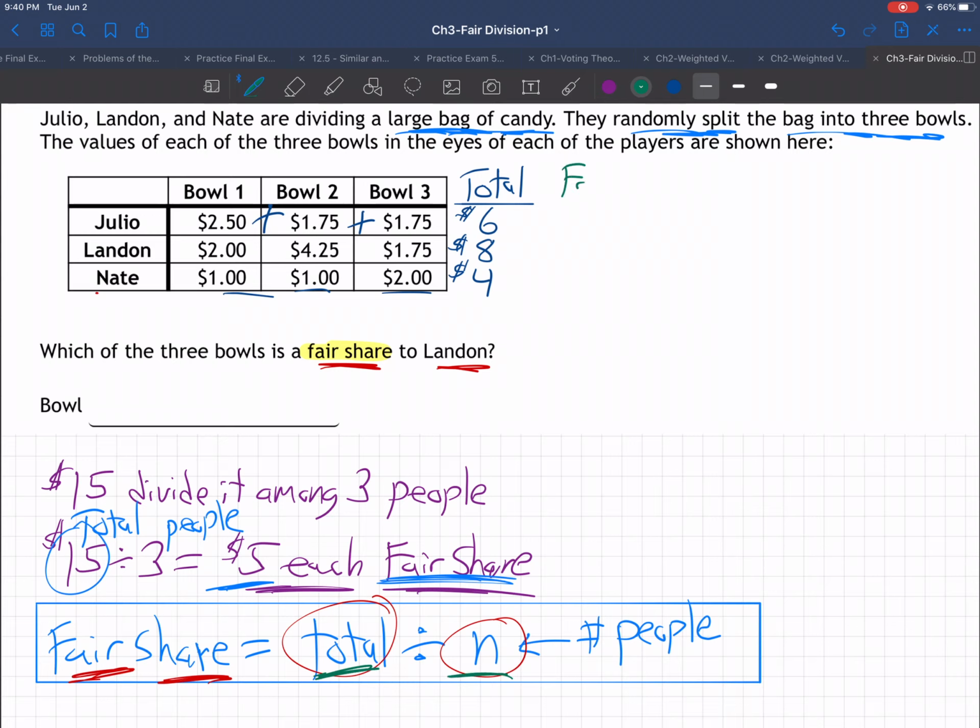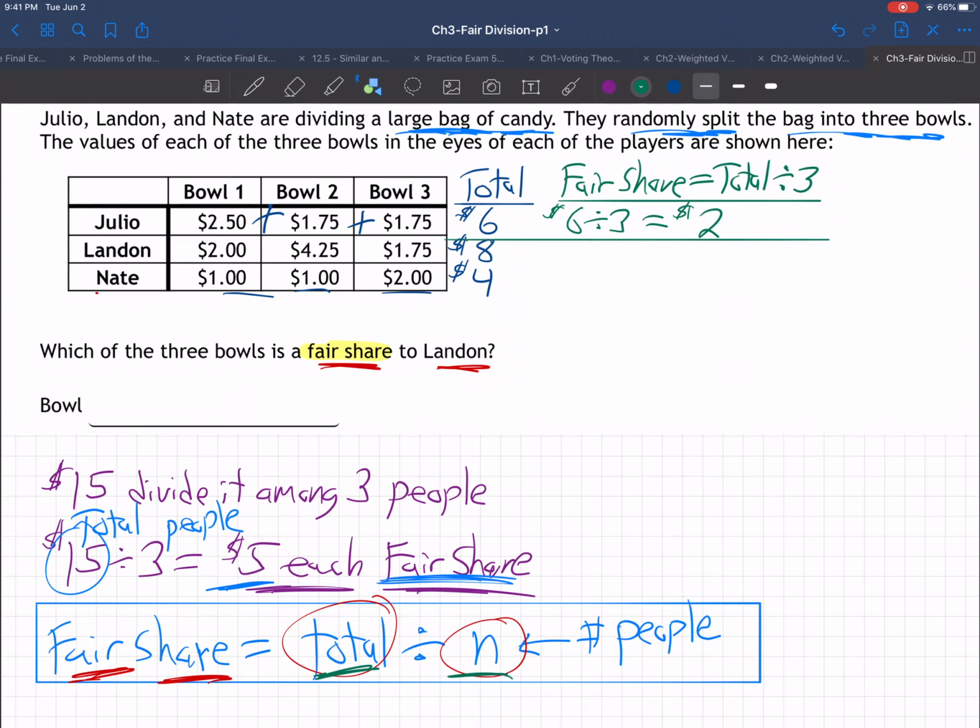So fair share is going to equal total divided by 3, because there are 3 people in this problem. So $6 divided by 3 is $2. That's a fair share for Julio. I'm sorry, that was for Julio. Now Landon, $8 total divided by 3.